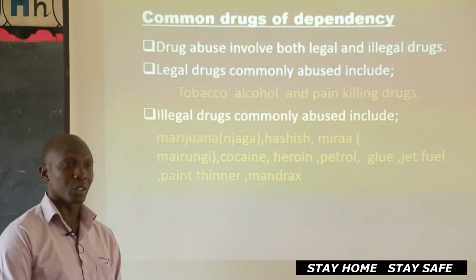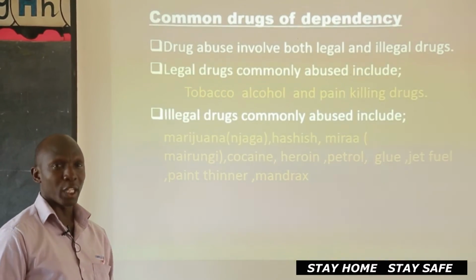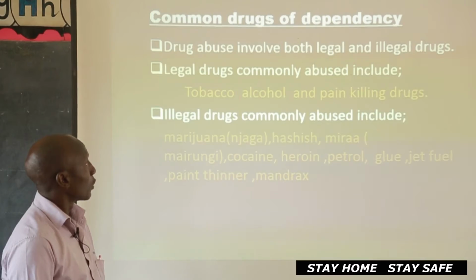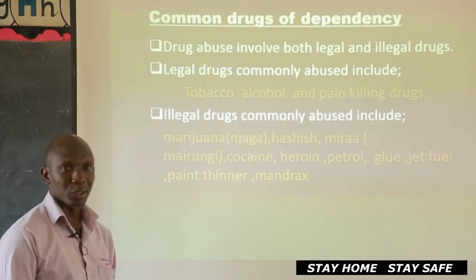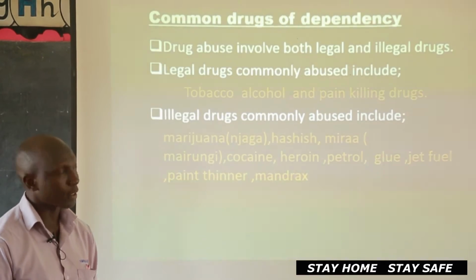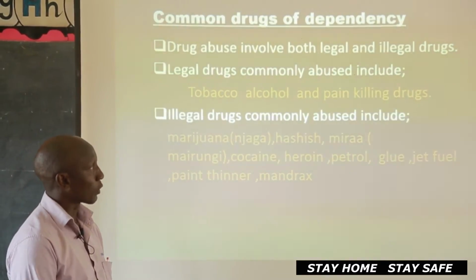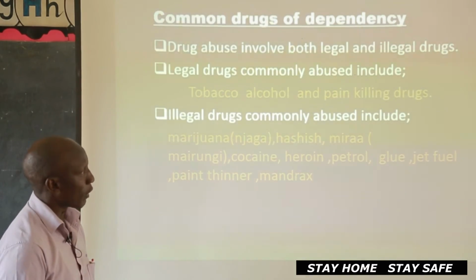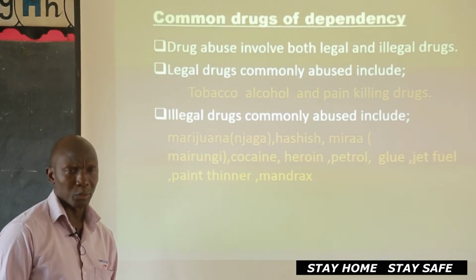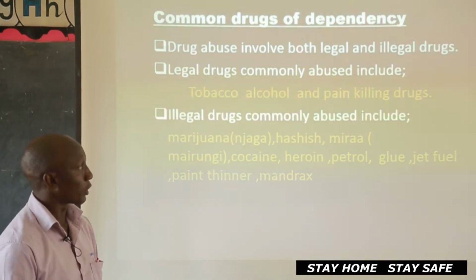For this drugs of dependency, we are going to be involved with those which are legal drugs and those which are illegal. The legal drugs commonly abused include tobacco. People smoke cigarettes. That means there's a substance in tobacco which is normally abused. Alcohol is also another drug which is commonly abused, but it's a legal drug. We have painkillers. We have several painkillers which we normally take accidentally and we don't know what they do to our body. But those are some of those which are legal.